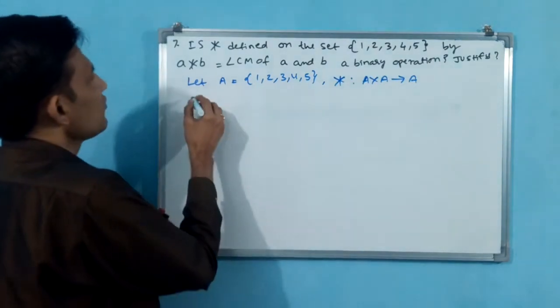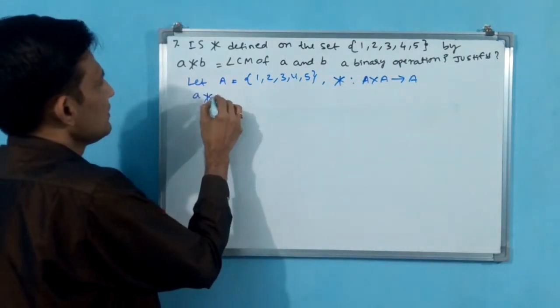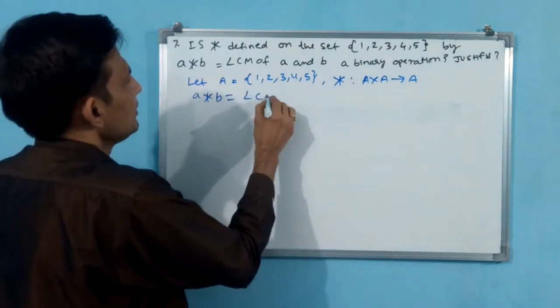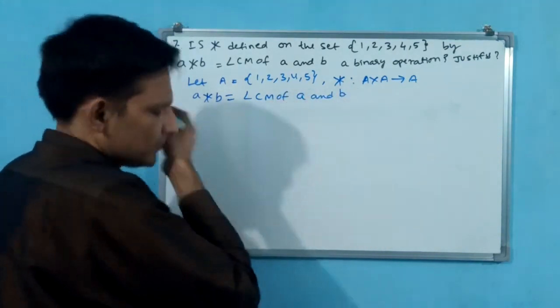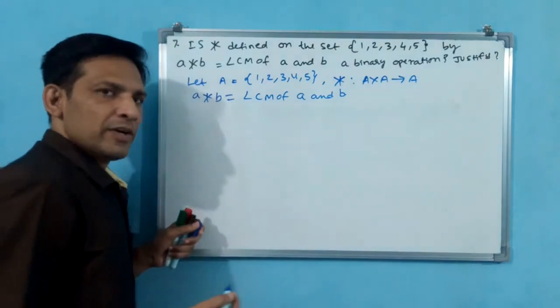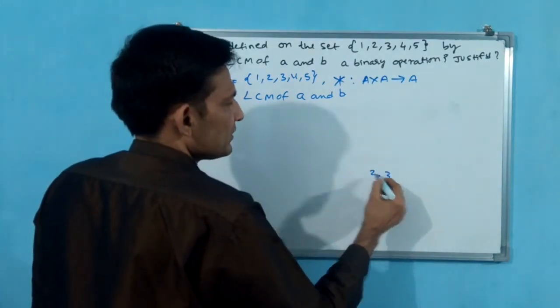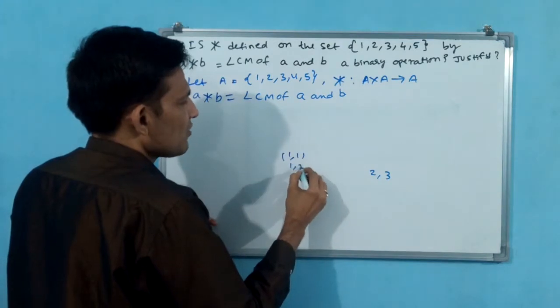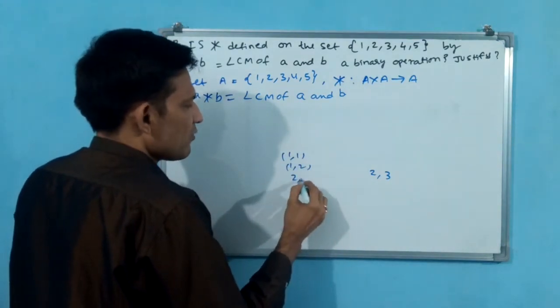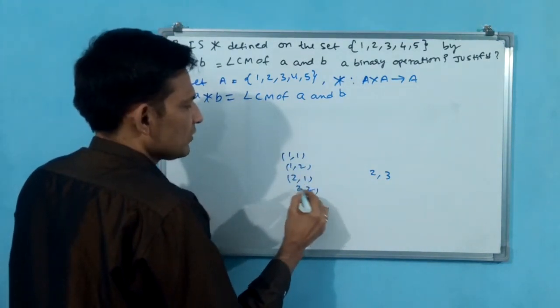Okay. Now you write again, A star B is equal to LCM of A and B. Now we know very well, even 2, 3 also. See here, A cross A means 1, 1 is there, 1, 2 is there, all okay, 2, 1 also okay, 2, 2 also okay.